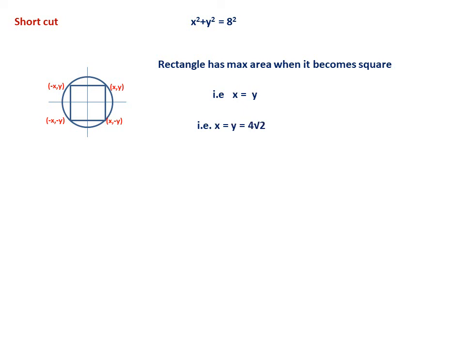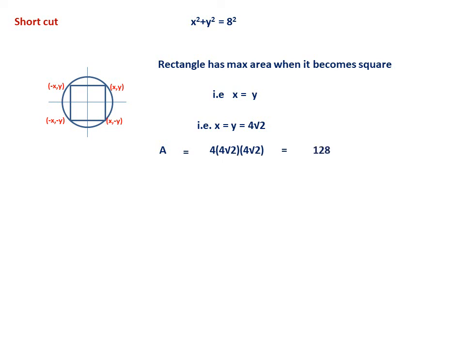What happens? When you substitute, 2x² will be equal to 64, so x² equals 32, x will be equal to 4 root 2. So x is 4 root 2, y is also 4 root 2. But now A will be equal to 2x into 2y. That is very important. So this will be equal to 128.